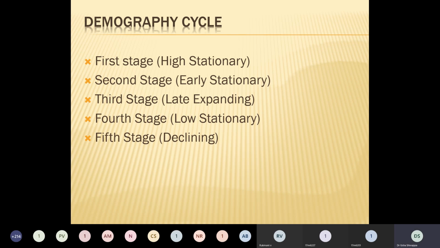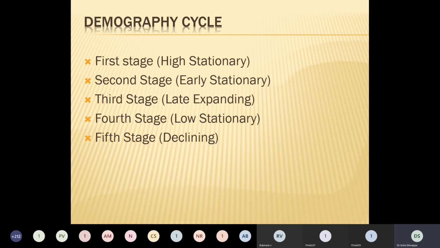The next is the second stage, also called the early expanding stage. In this, the death rate starts decreasing, but the birth rate remains the same. Whatever high birth rate you have will remain, whereas the death rate decreases.